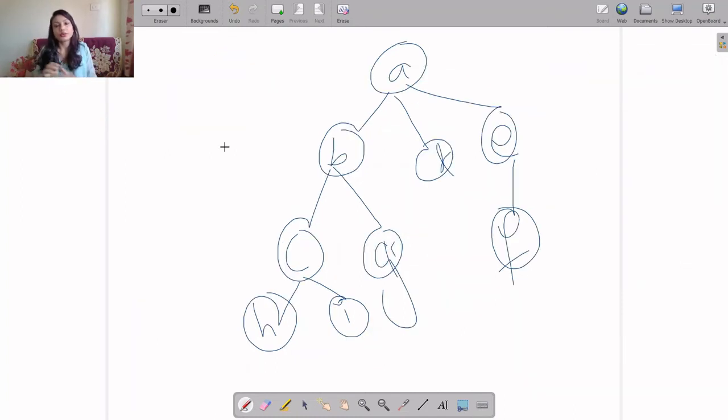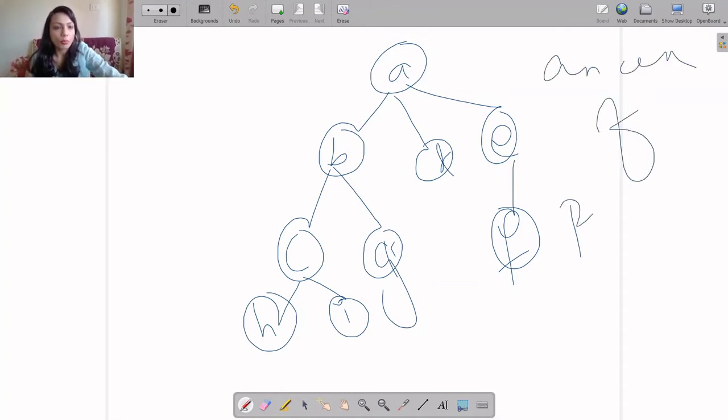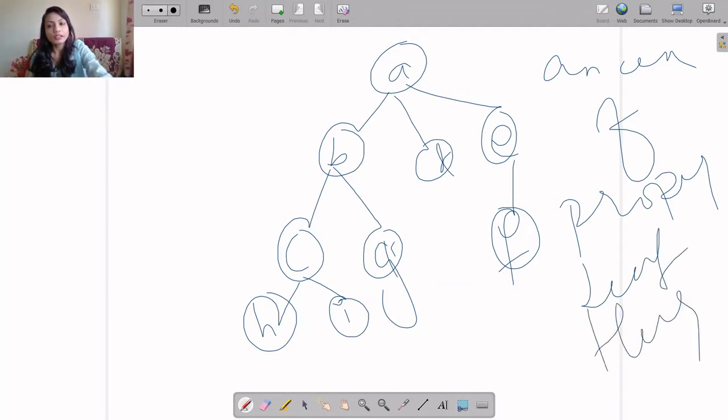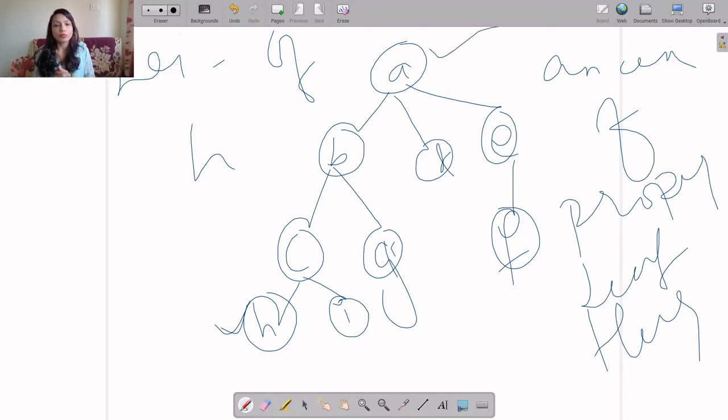Now just pause the video and try to find the ancestors of F, all the proper ancestors of F. Then you have to find the leaves of this tree, the height of this tree, and the depth of vertex H. Then find all the descendants of H, sorry, you cannot find descendants of H because nothing is there. Find all the descendants of A, all proper descendants of A. So write this and post it in your WhatsApp.